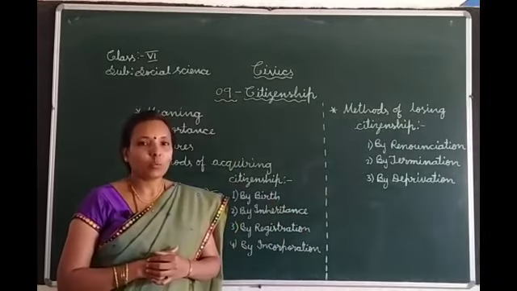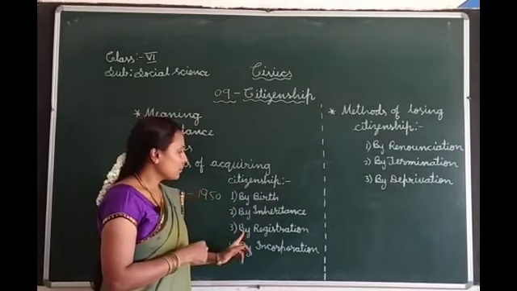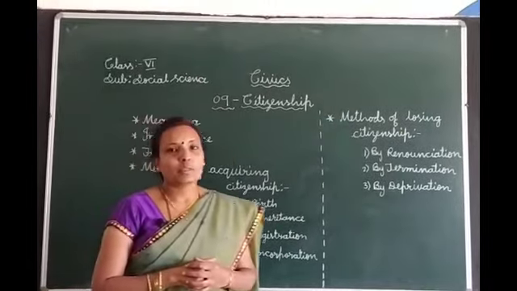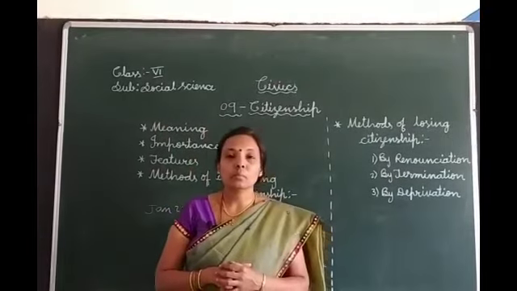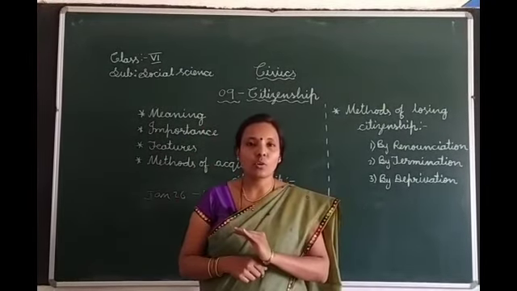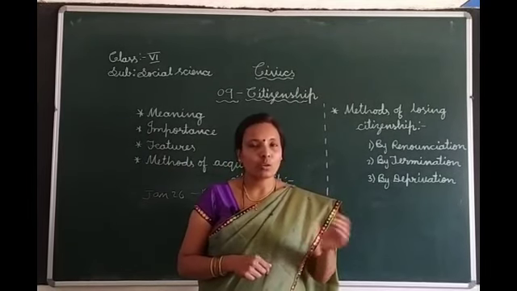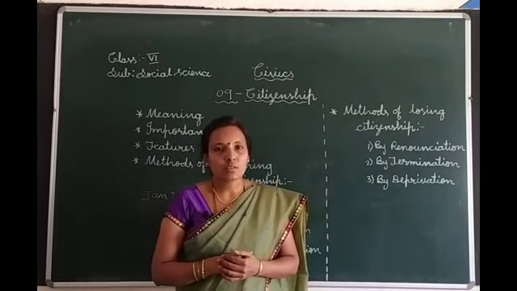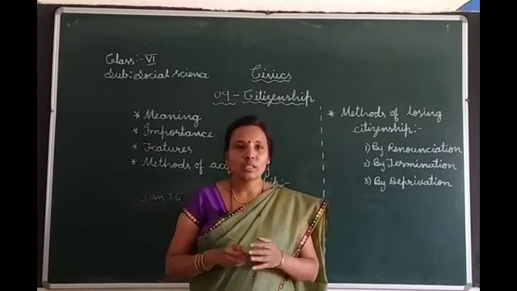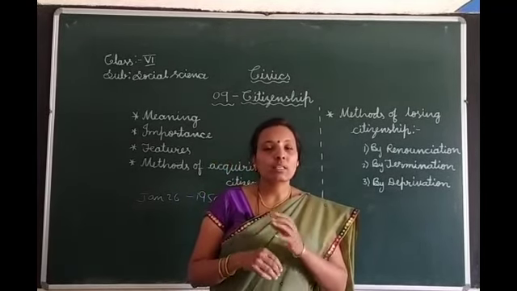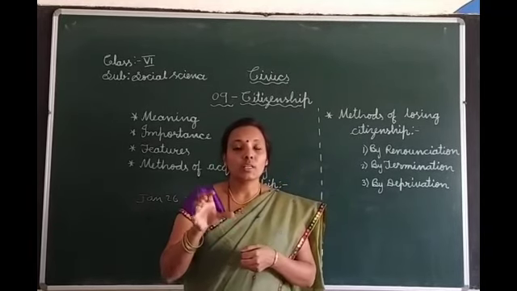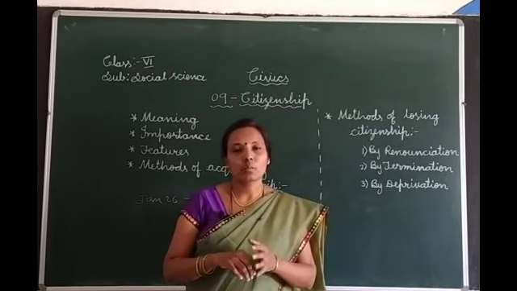One more method of acquiring citizenship is by registration. Citizenship can be acquired by submission of the prescribed application form in the particular offices. We have to take the form from the registration office, fill that form and submit it, and complete some conditions which are given in that application form.